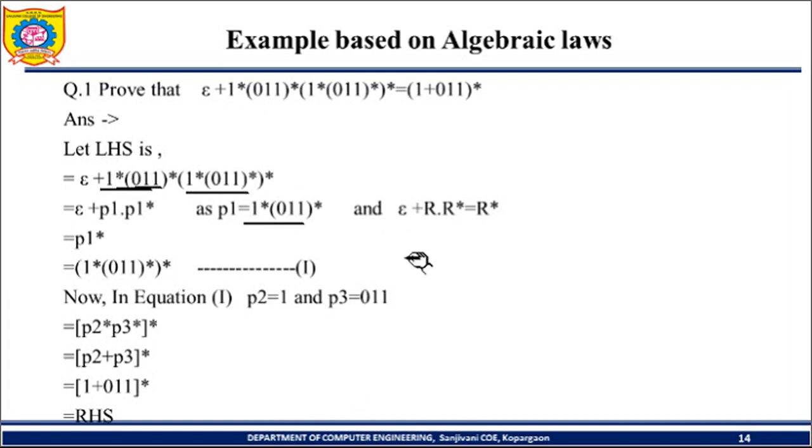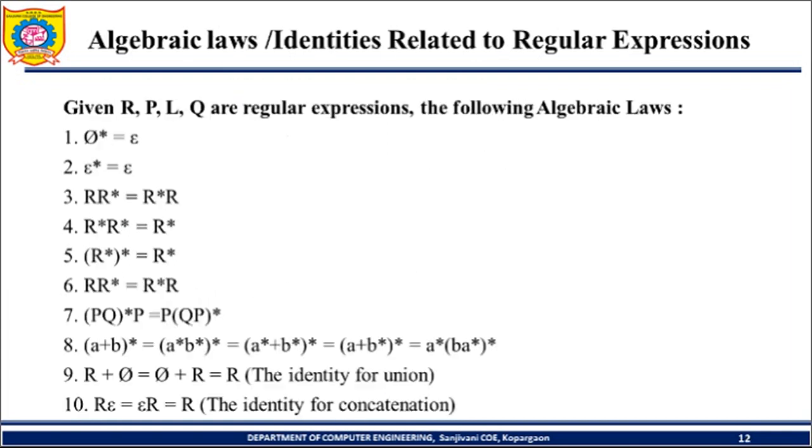Now one rule is there. What is it? R into r star is equal to r star. Actually, r into r star, or r star into r star, is equal to r star. This is the rule.